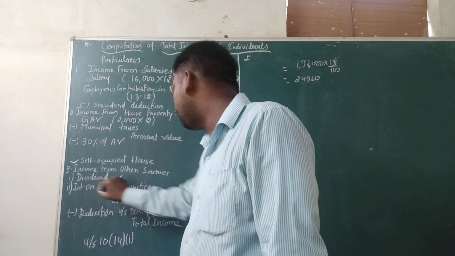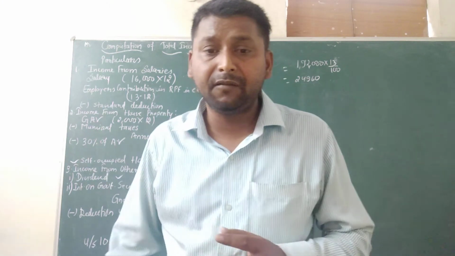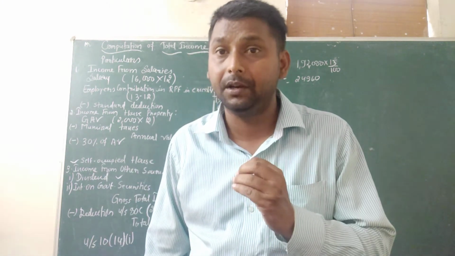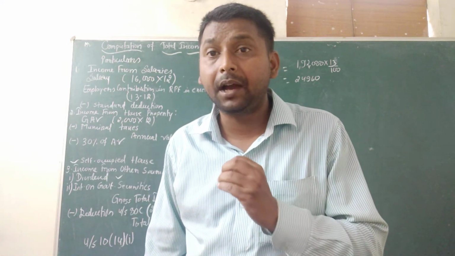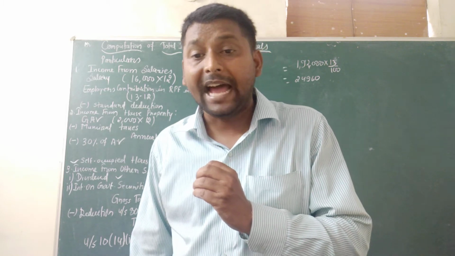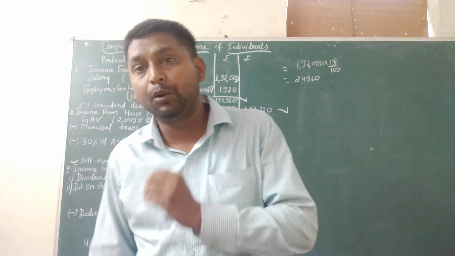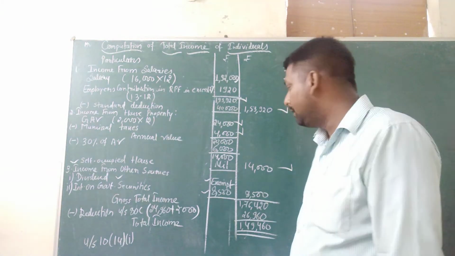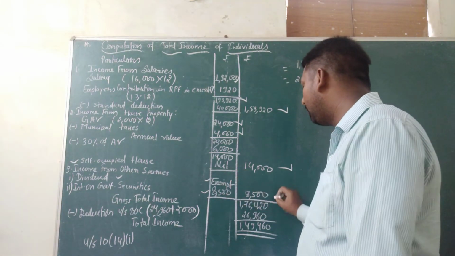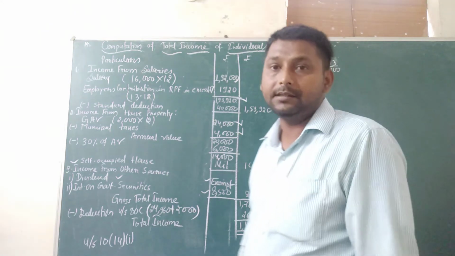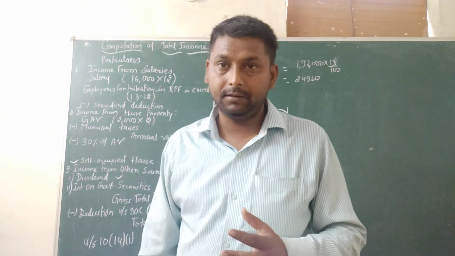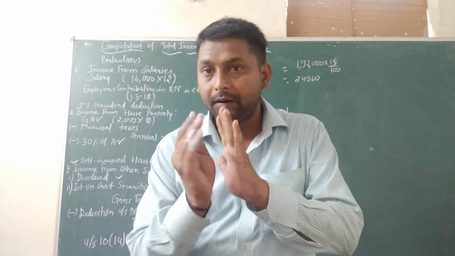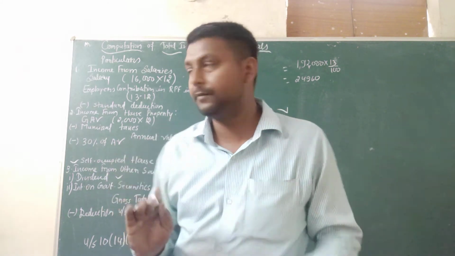For interest on government securities, information is given: he received 8,500 as interest on government securities. So we charge this amount, 8,500. Adding both, we again receive 8,500. So we have covered a total of 5 heads.